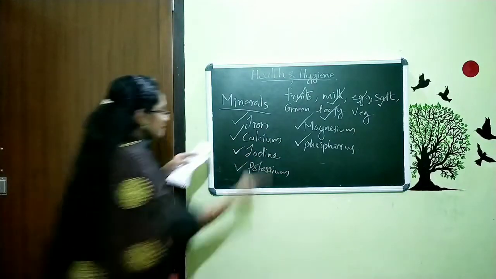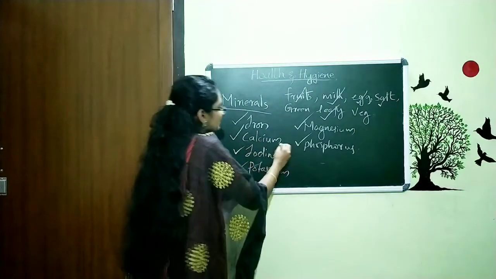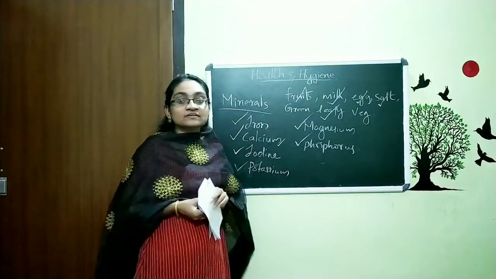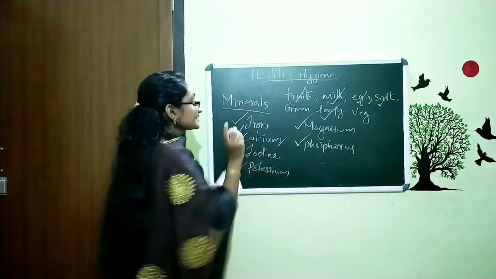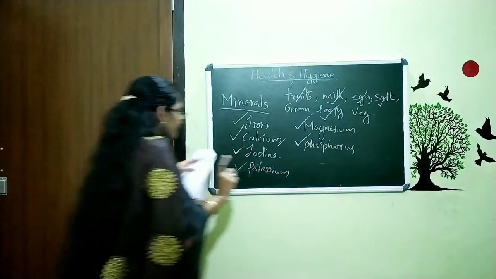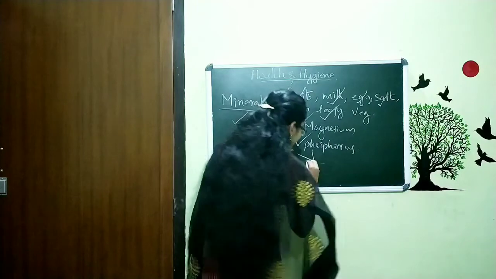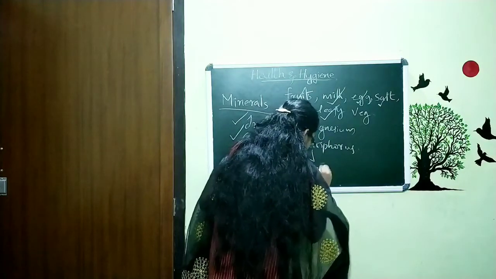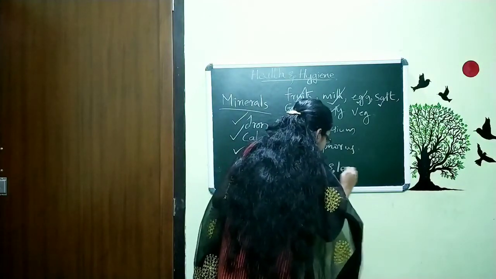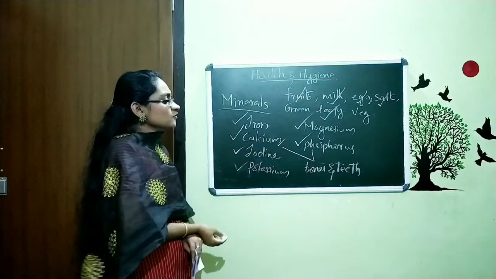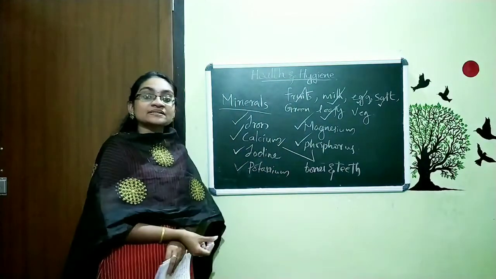We find calcium and phosphorus in our bones and teeth. Now the question is, what are calcium and phosphorus doing in our bones and teeth?